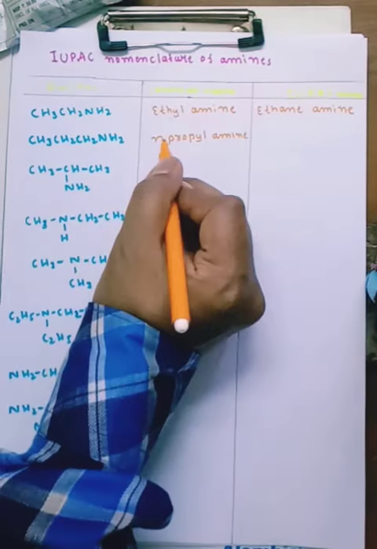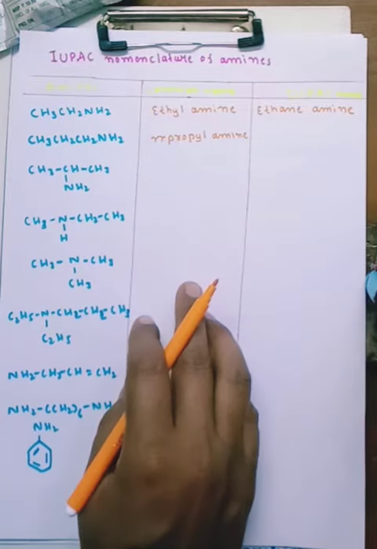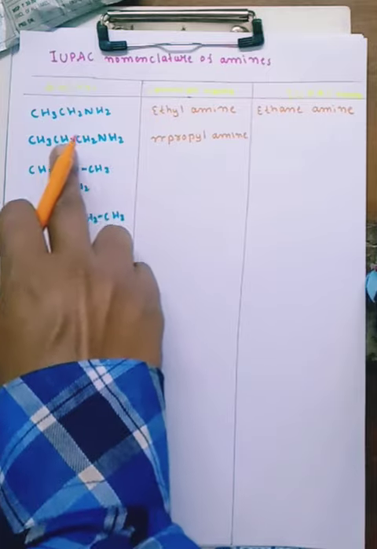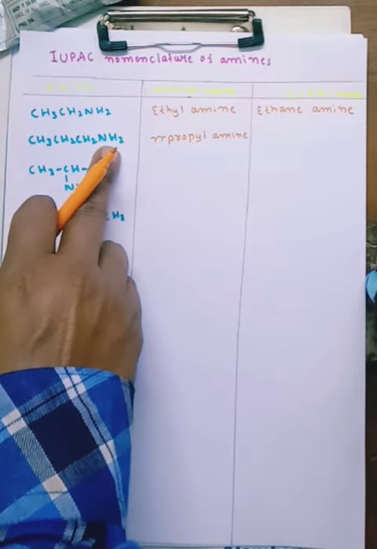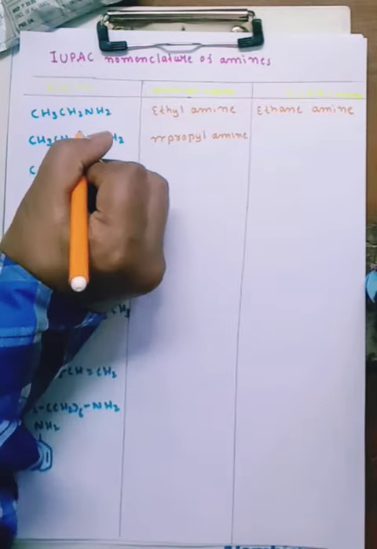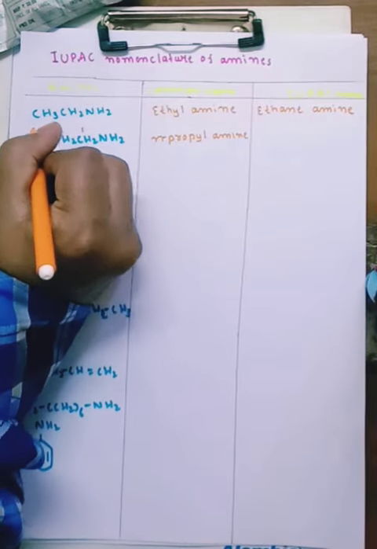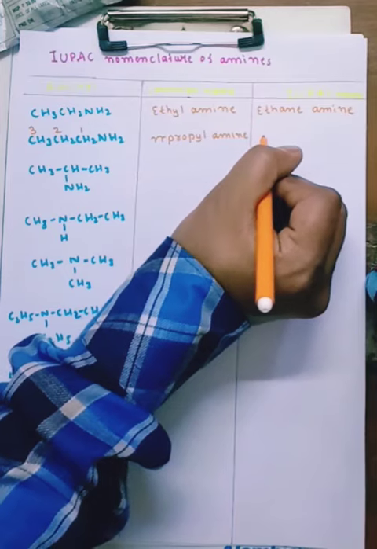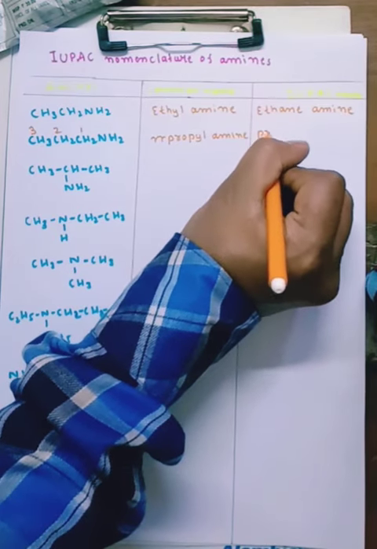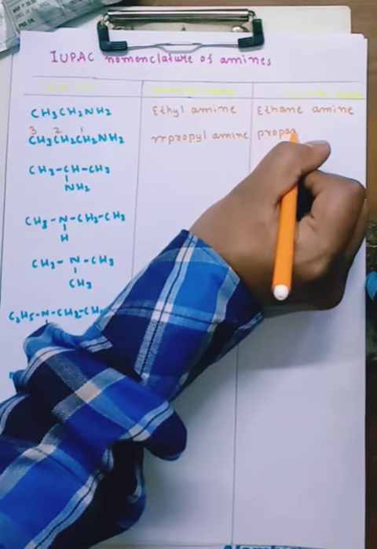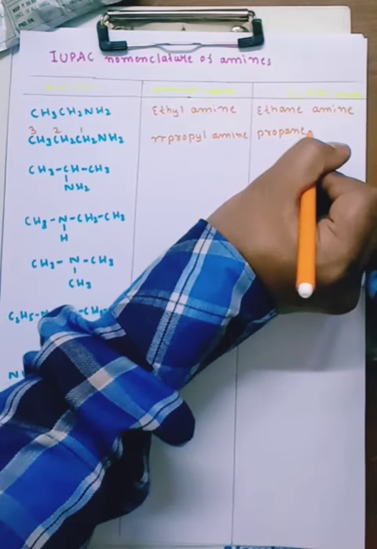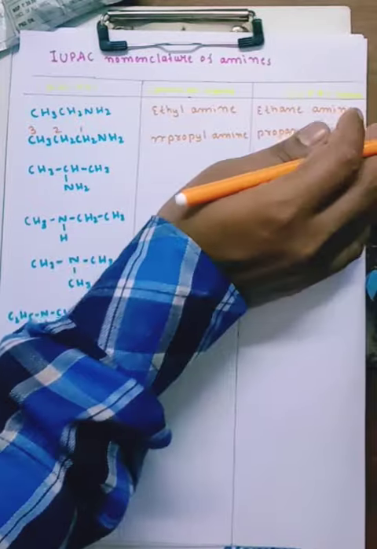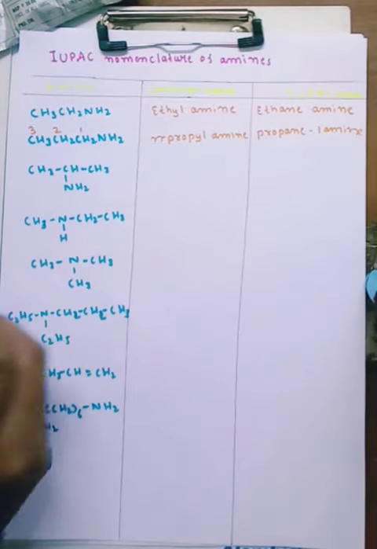What about the IUPAC name? 3 carbons are there, and the functional group is at position 1, so 1, 2, 3. The name is propane 1 amine.